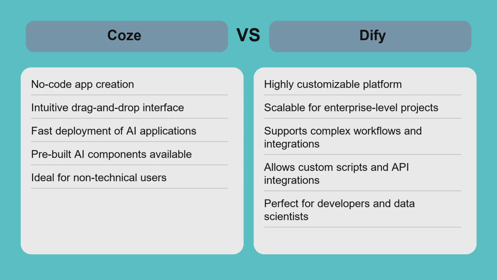For example, a small business wanting a chatbot might prefer Coze for its simplicity, while a tech company building a multi-model AI system would benefit from Dify's depth. Both platforms enable AI app development but cater to different user profiles and project complexities, making the choice dependent on your technical skills and app requirements.